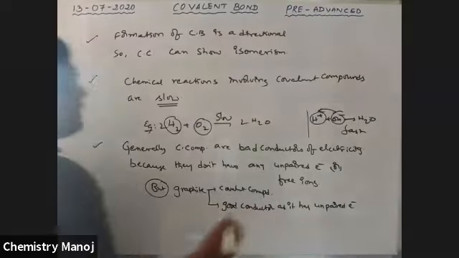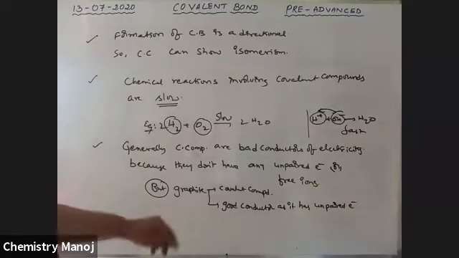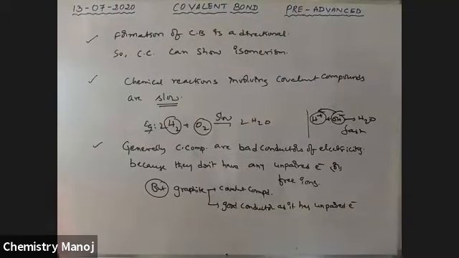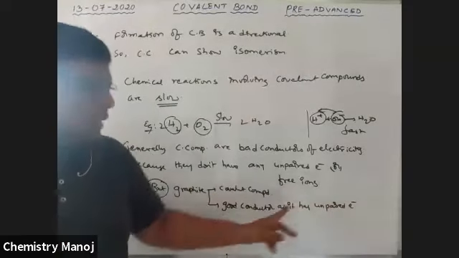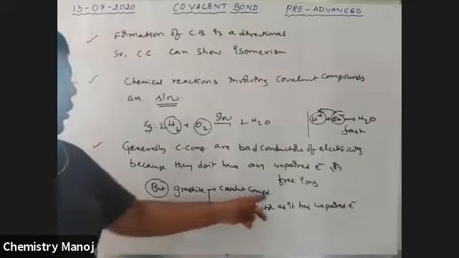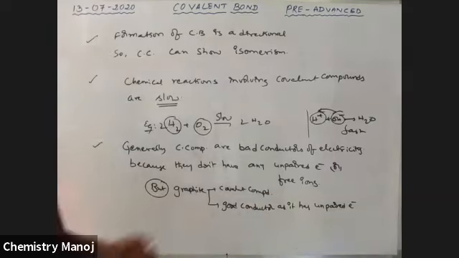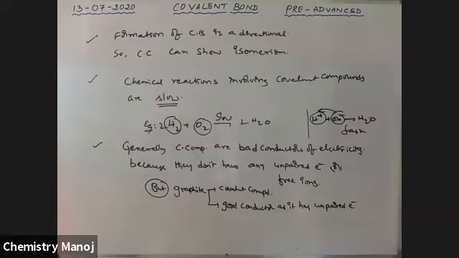How it is possible, we will explain at the time of graphite, not here. So graphite has unpaired electrons, that is why it's a good conductor, even though it is a covalent compound. It is an exceptional case.